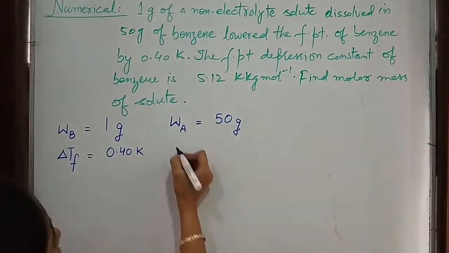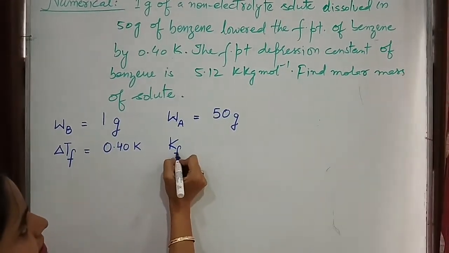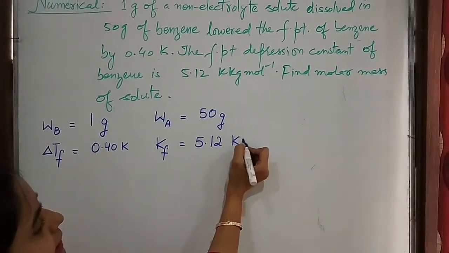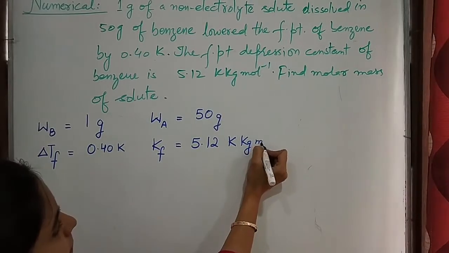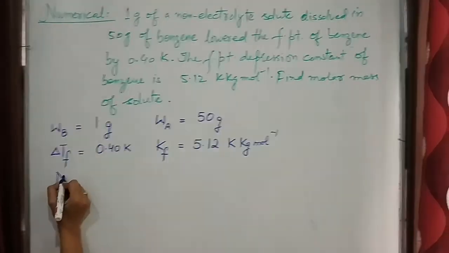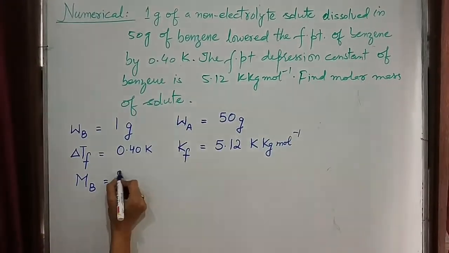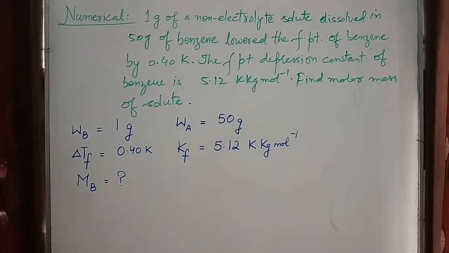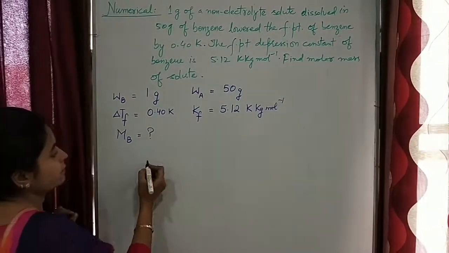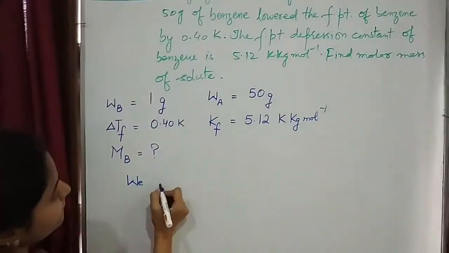Freezing point depression constant Kf for benzene is given to us. It is equal to 5.12 Kelvin kg per mole. Find out molar mass of solute. We have to find out Mb. Everything is given to us. We have just to put the formula. We know that